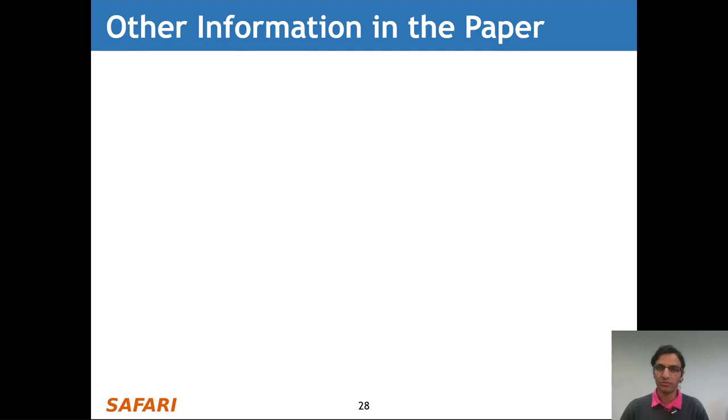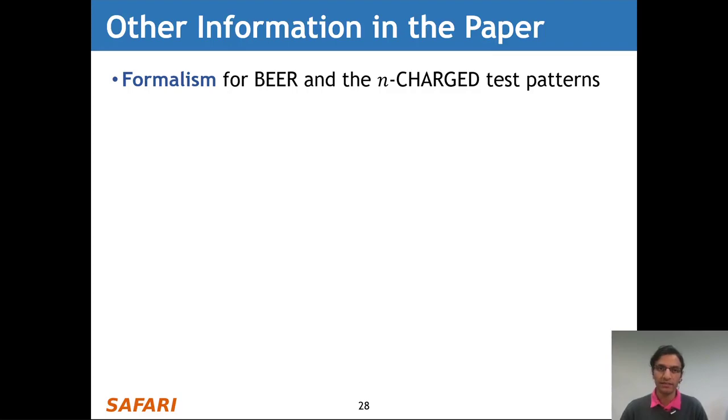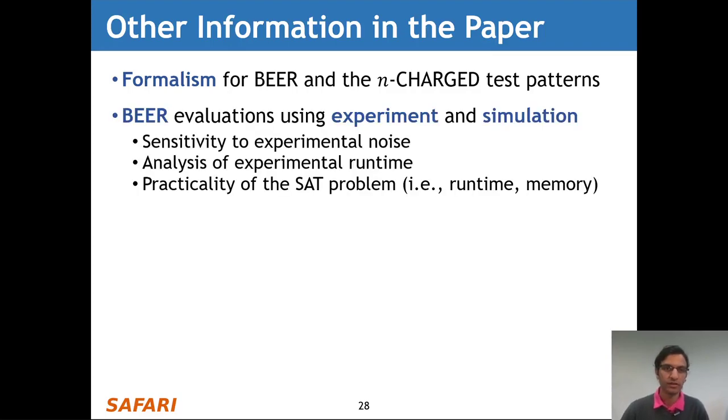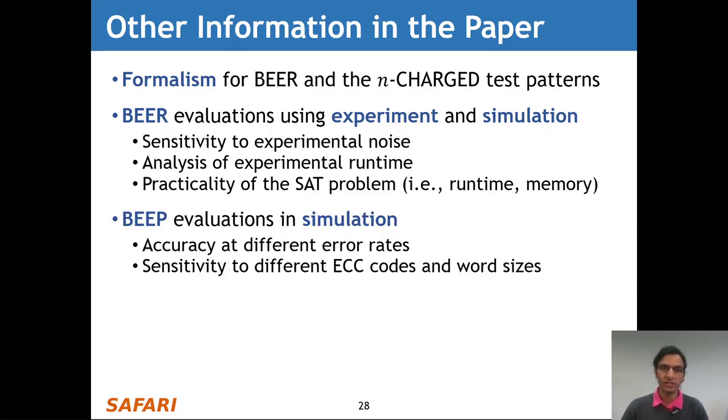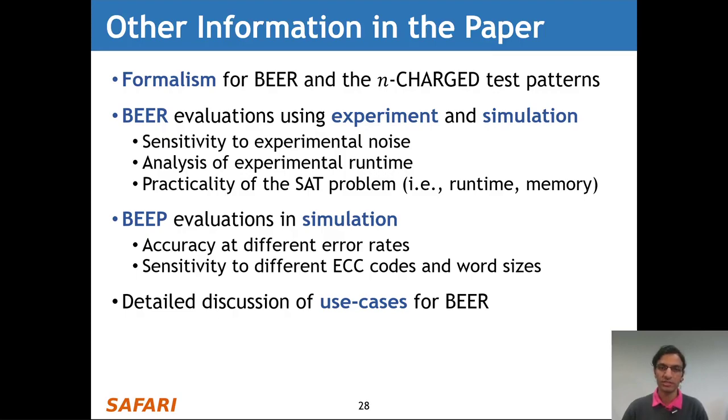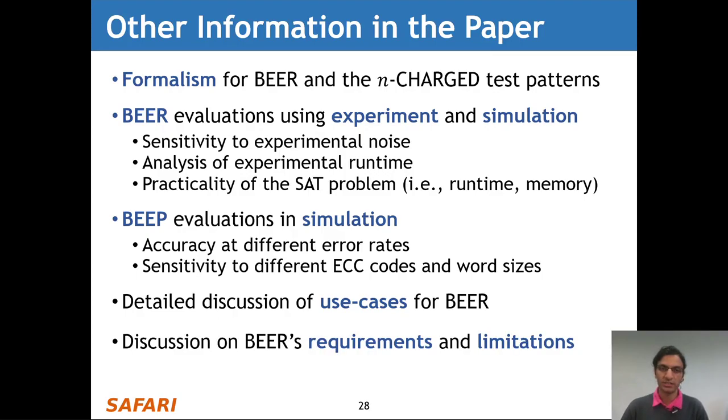Now, our paper contains a wealth of other information that I did not have time to delve into here today, and this includes formalism for BEER and the N-charge test patterns that we briefly talked about. We have more evaluations for BEER in both experiment and simulation, including sensitivity analyses to experimental noise, an analysis of experimental runtime, and an analysis of practicality of the SAT problem, including both runtime and memory usage. We evaluate BEEP in simulation, showing its accuracy at different error rates and its sensitivity to different ECC codes and word sizes. We provide a detailed discussion of use cases for BEER, and finally we provide a discussion on BEER's requirements and limitations in practice.